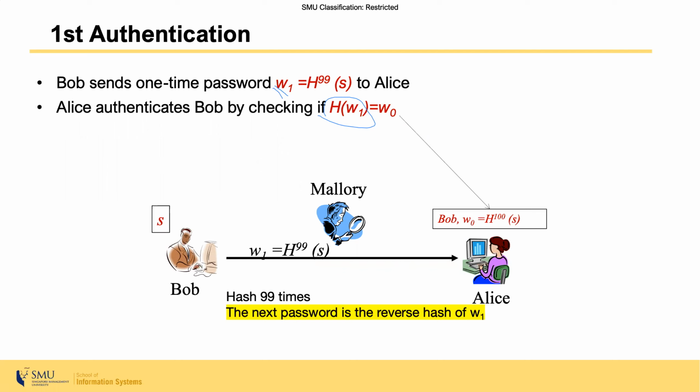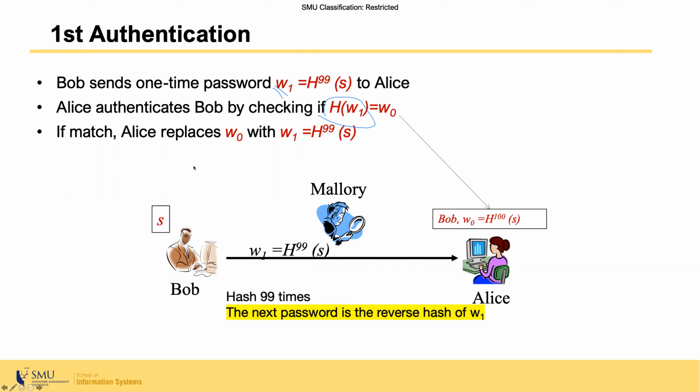Okay, let me repeat. Bob computes hash 99 times of secret S, and sends that value to Alice. Alice computes the hash of that W1 and compares against W0, which is stored in the database.